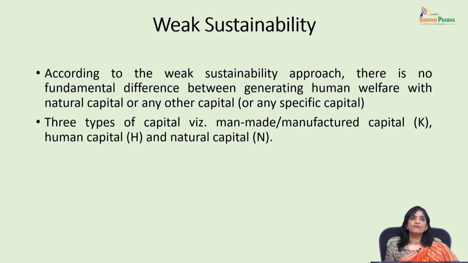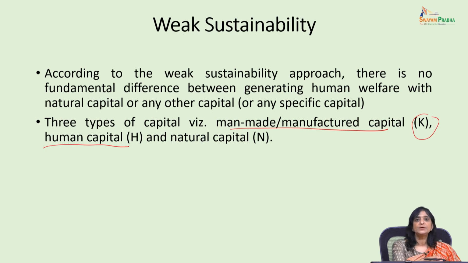So, three types of capital are generally taken into consideration, as we just saw. One is man-made or manufactured capital, which is represented by capital K. Then we have human capital, which we develop by giving people skills, education and knowledge.